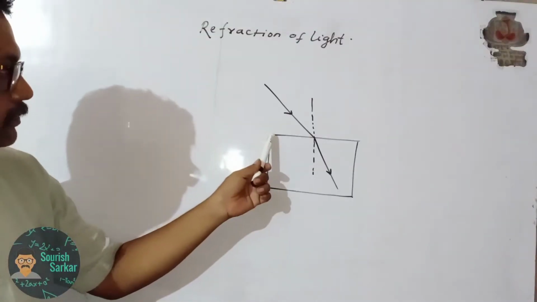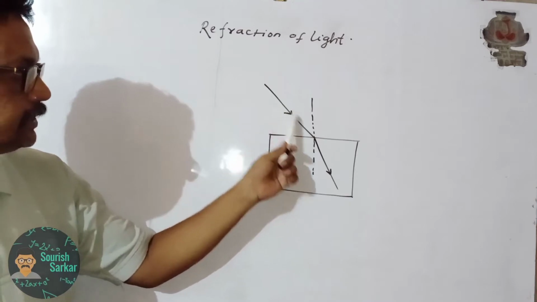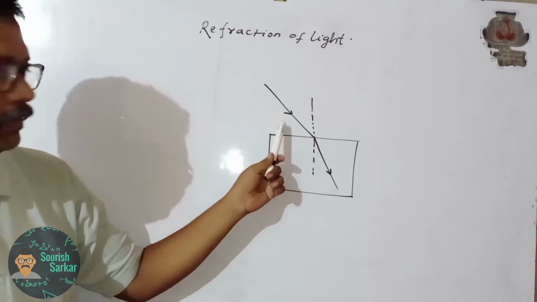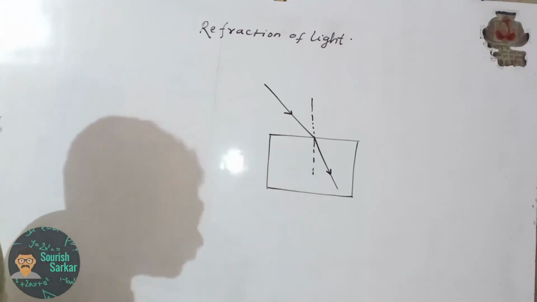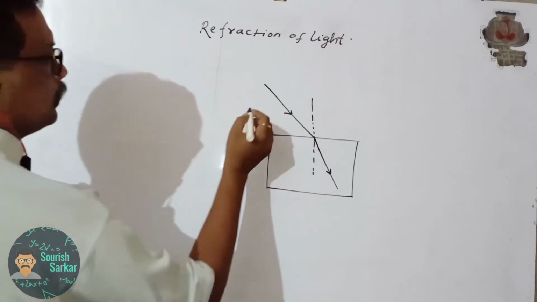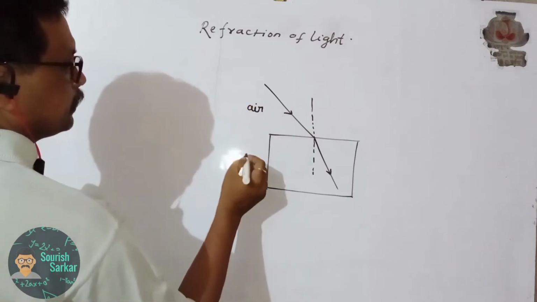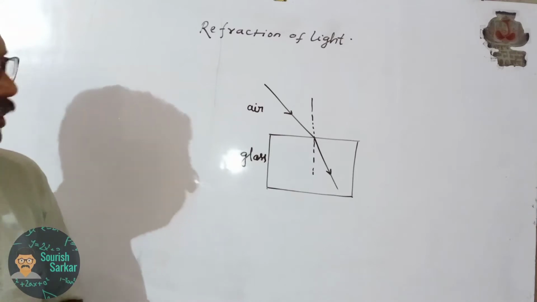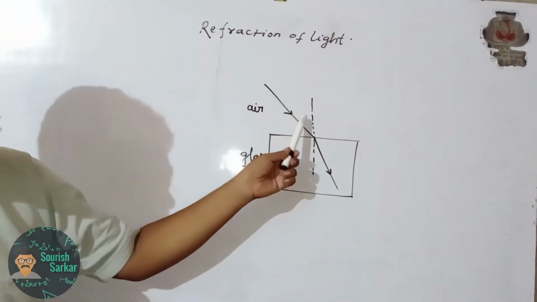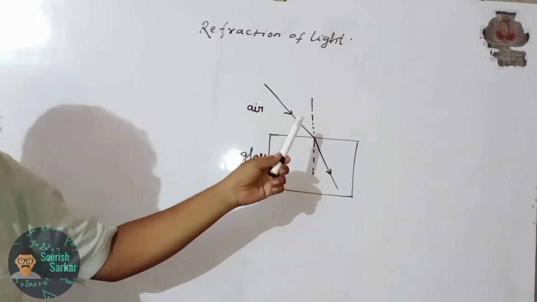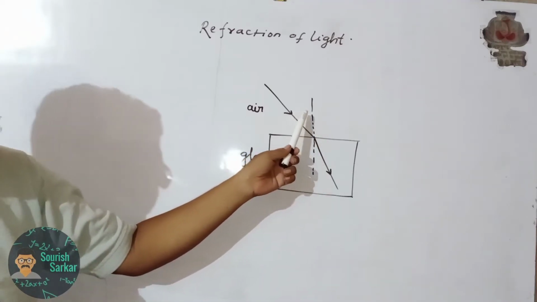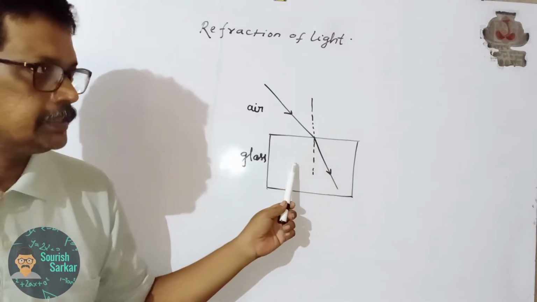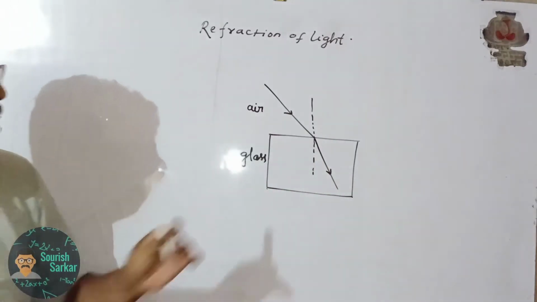What is refraction? Refraction is the change in the path of a light ray when it travels from one transparent medium to another transparent medium. Suppose this is air and this is glass, and light travels from air to glass. Air is comparatively a rarer medium and glass is a denser medium.